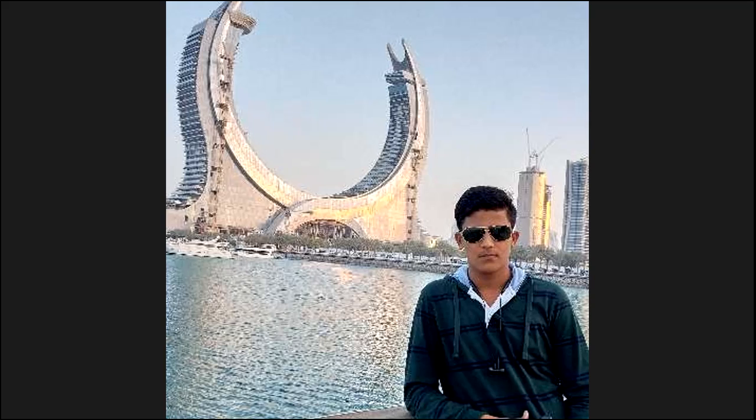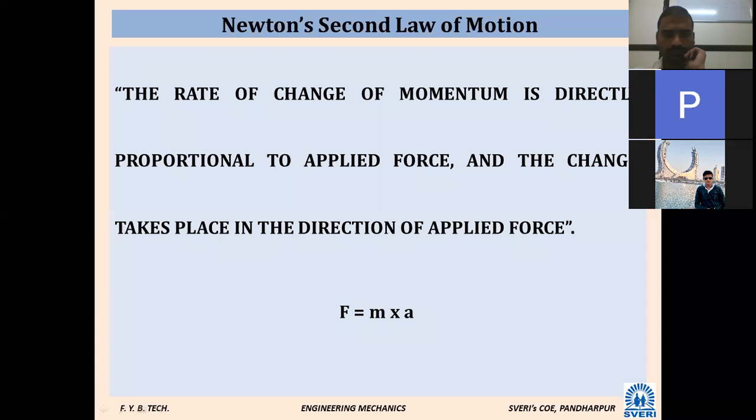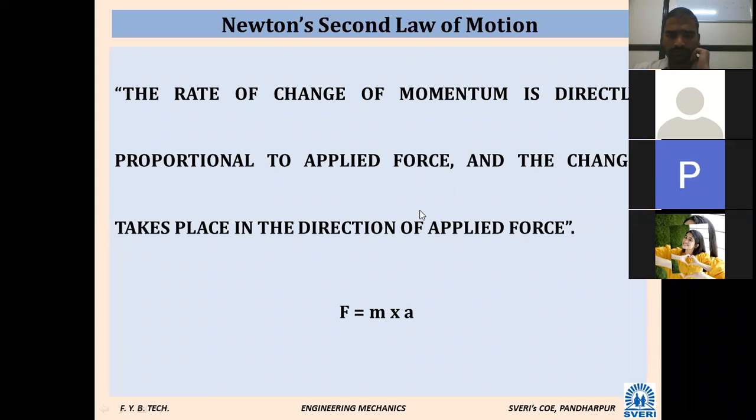Due to network issue, it has stopped. Have you written this one? Newton's second law. Is it clear, everyone? Shall we go for the next, the third law?